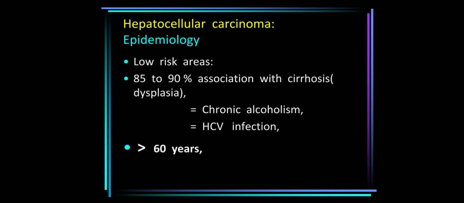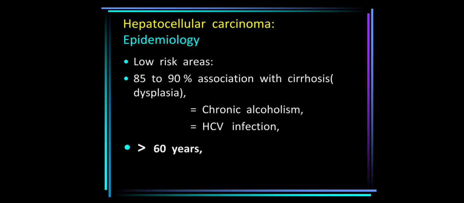Chronic alcoholism is also related to HCC. Alcoholics have about a 4-fold increase in the risk of developing hepatocellular carcinoma, and alcohol acts as a co-carcinogen with hepatitis B virus and C virus, but alone as such it doesn't have a direct role in the causation of liver cancer.